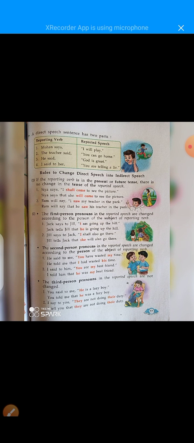I shall also go there. Jill tells Jack that she will also go there. Next, the second person pronoun in the reported speech. The second person pronouns in the reported speech are changed according to the person of the object of the reporting verb.